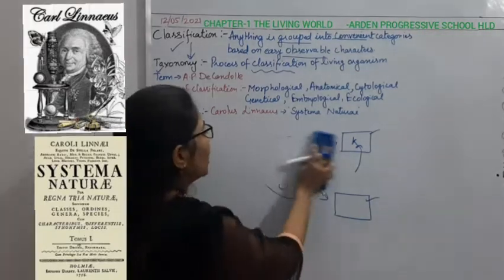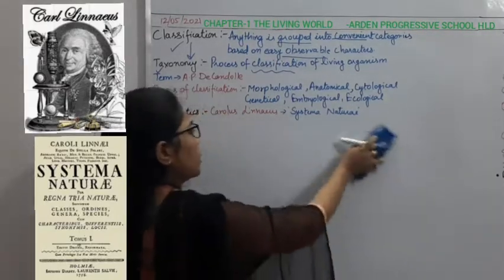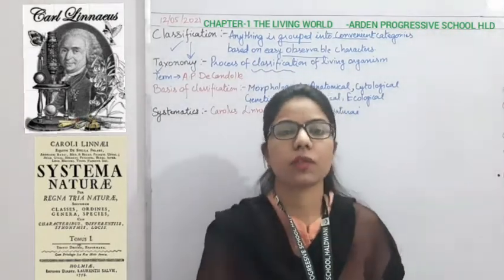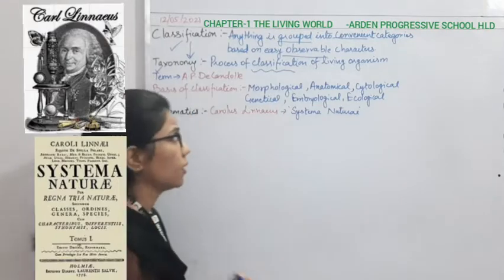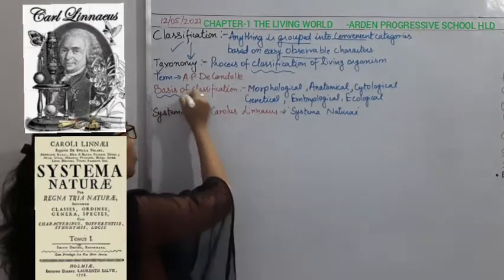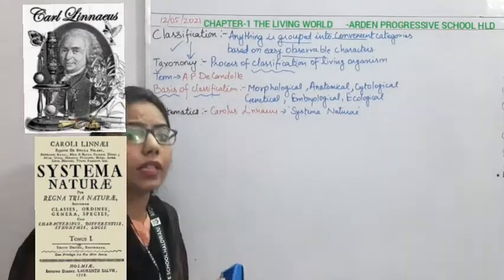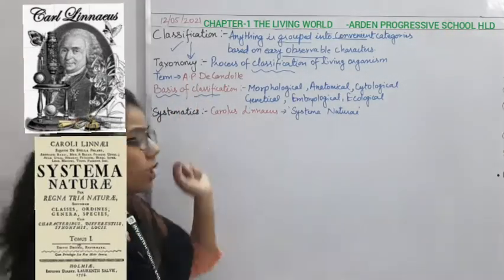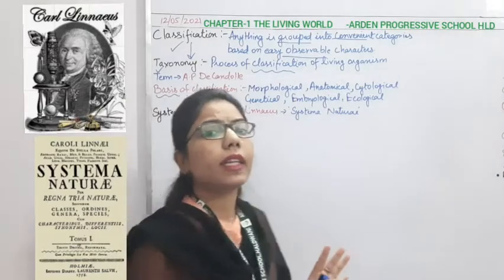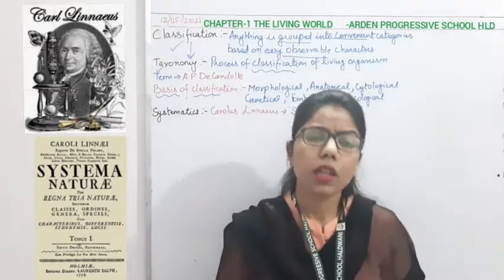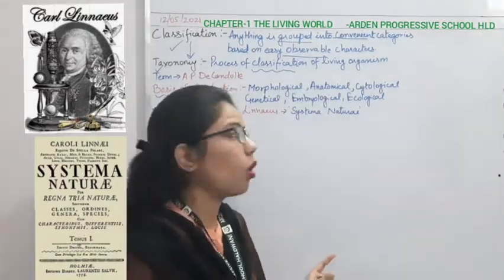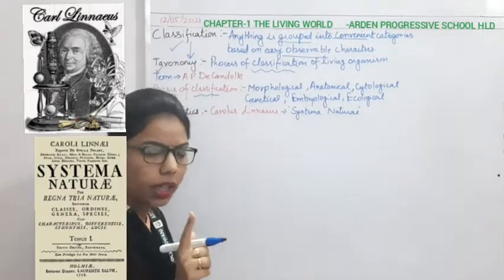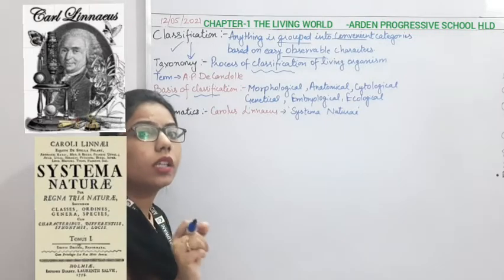So what is taxonomy? Taxonomy is just like a classification, and this classification is based on some characteristics. The next part is the basis of classification. So we go for the taxonomy or the classification on the basis of some characteristics. What are the different characteristics on the basis of which we are classifying these living organisms? Again, I am emphasizing the word living.